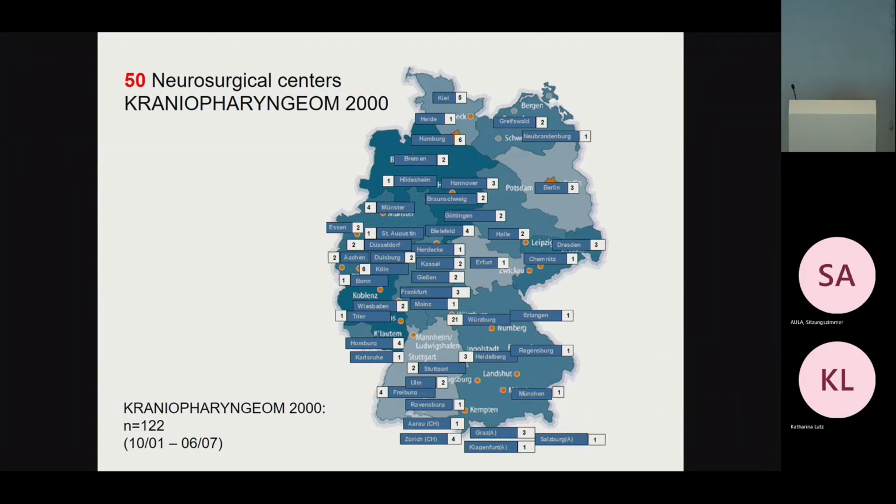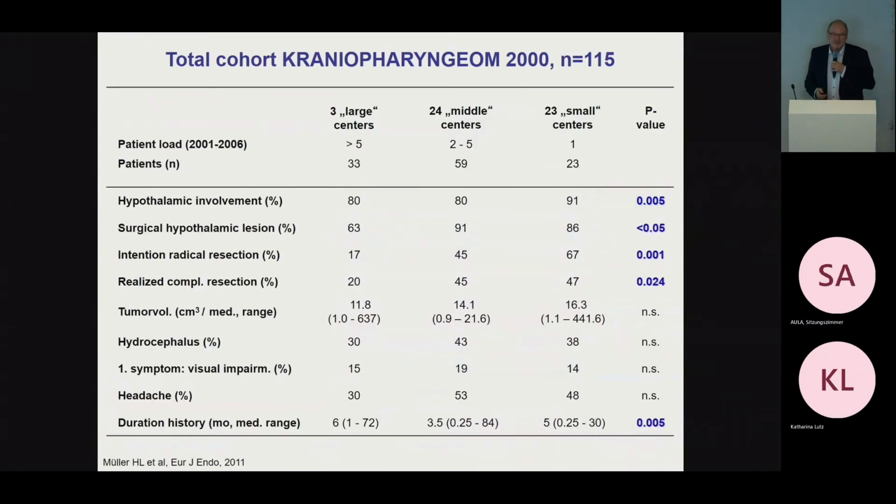This leads to the speculation that there must be some centers who have very rare experience. That means they have actually, I would guess, 1 or 2 patients, and others have more experience. And we could speculate that this causes maybe also a diminished quality of treatment when you don't have experience in treating such patients. So it's difficult to assess experience.